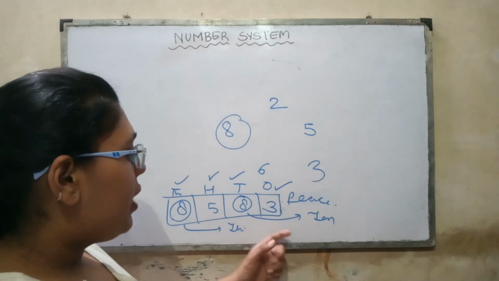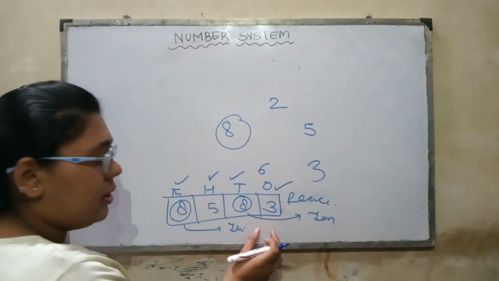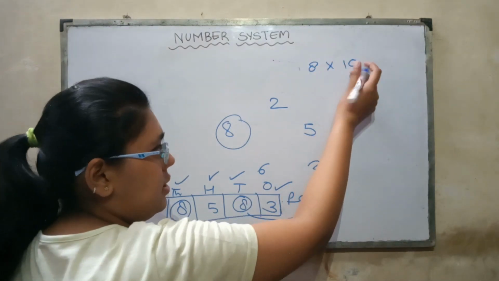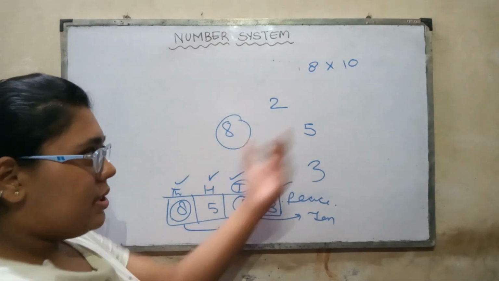For the place value, we have two 8s again. If we see the place value of 8 occurring at the tens position, it will be 8 into 10, because what is this? This is 10. So this is the formula.